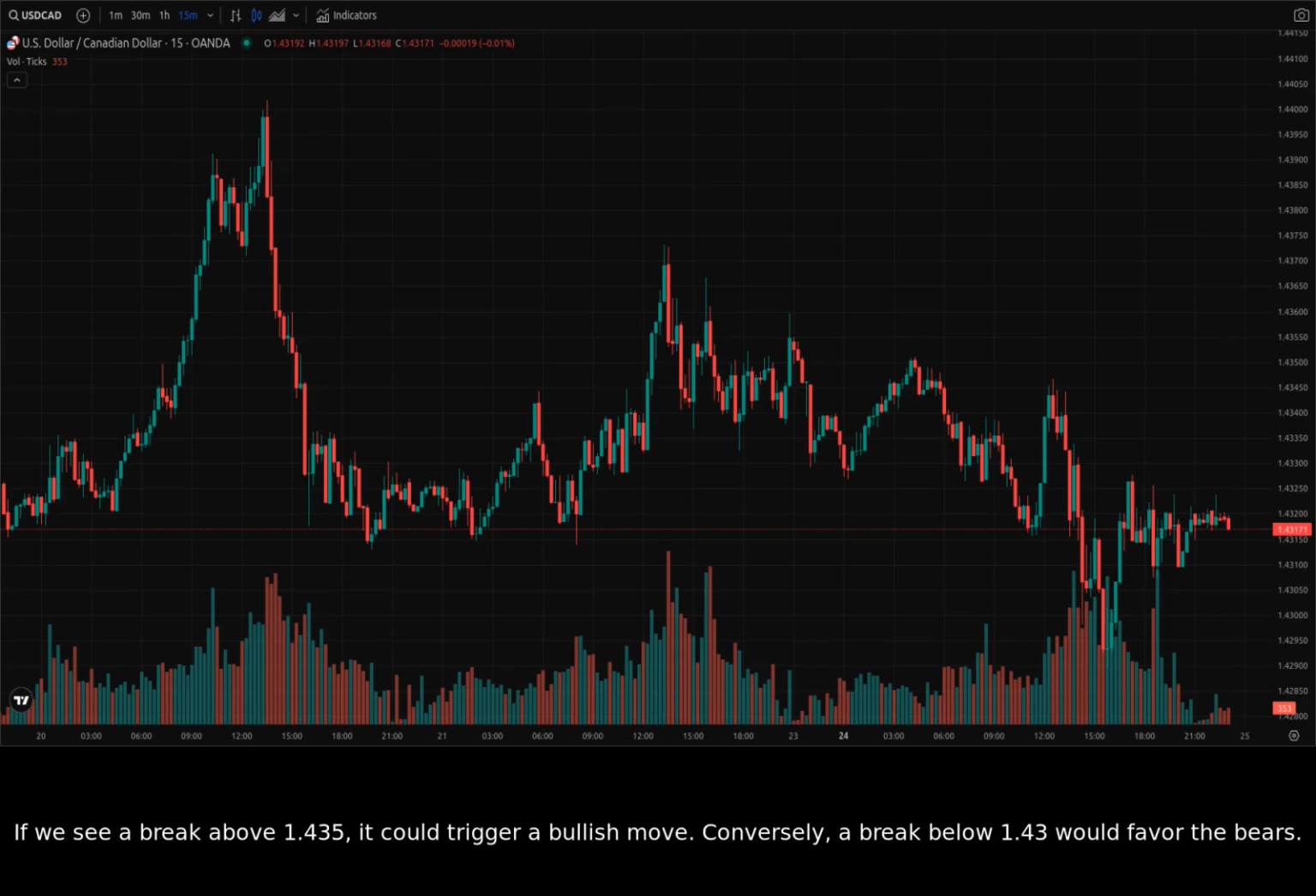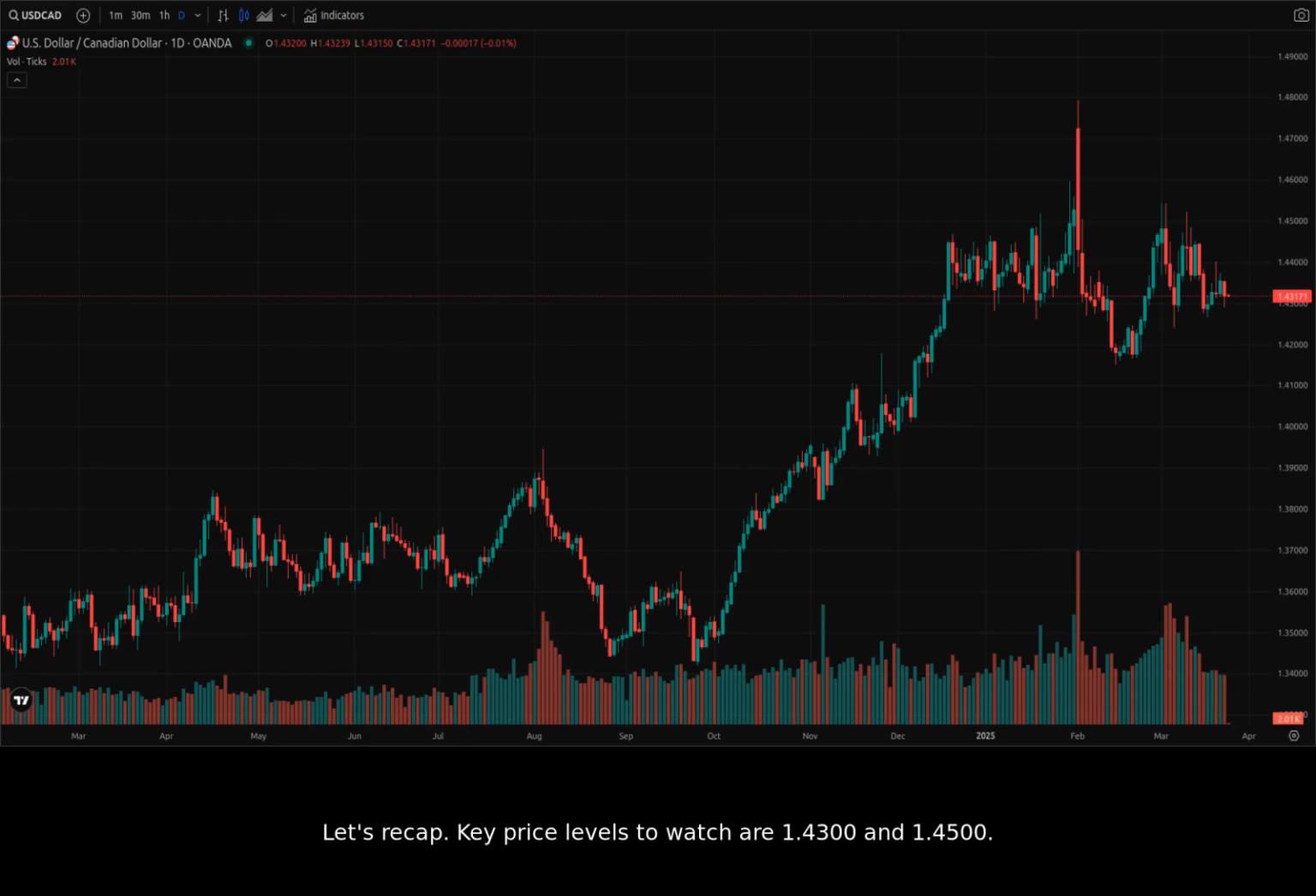If we see a break above 1.435, it could trigger a bullish move. Conversely, a break below 1.43 would favor the bears. Let's recap. Key price levels to watch are 1.4300 and 1.4500. A break below 1.4300 is a bearish signal, while pushing above